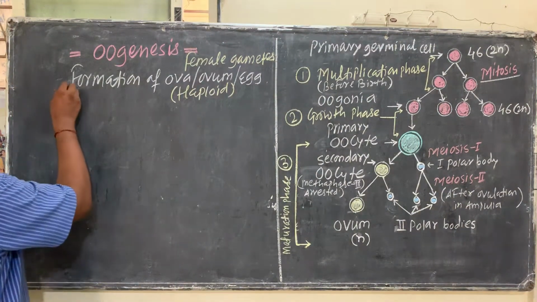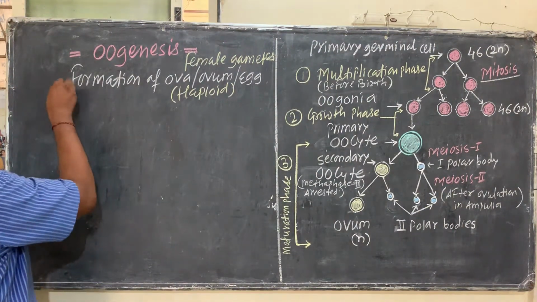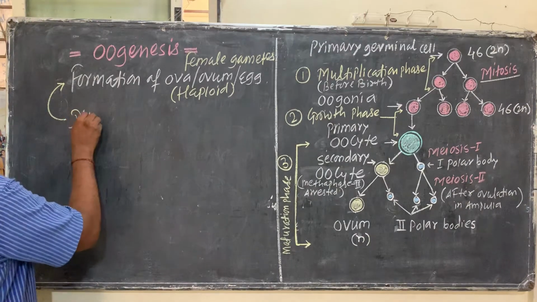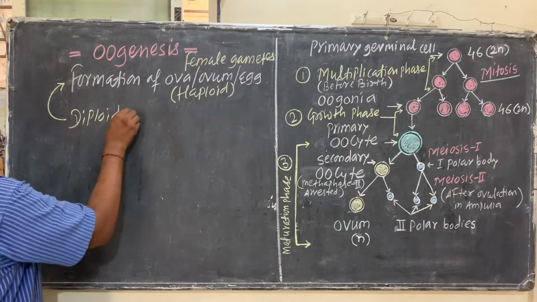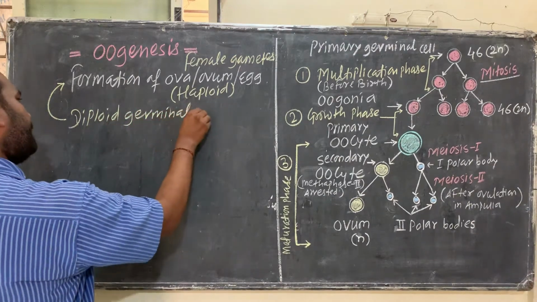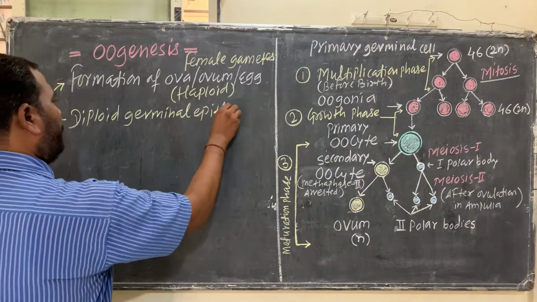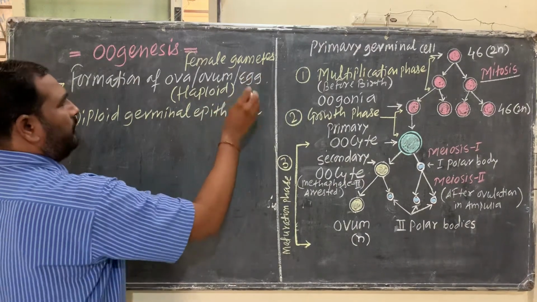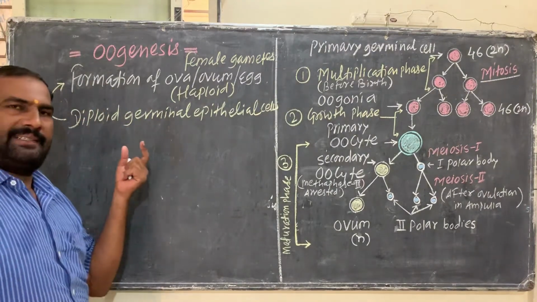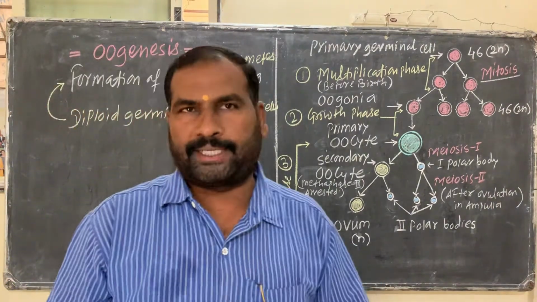So that is formed from what? Here, from the diploid germinal epithelial cells. That germinal epithelial cells, that one is present in ovary.